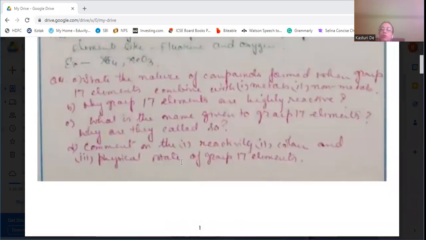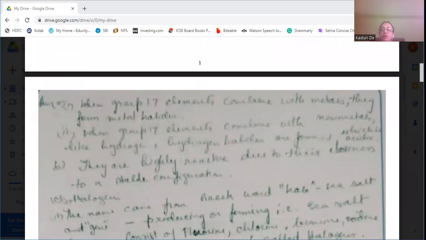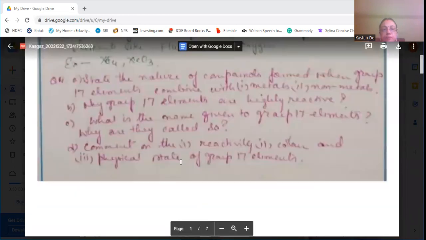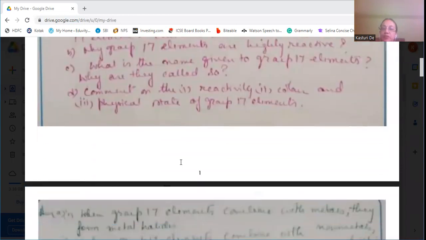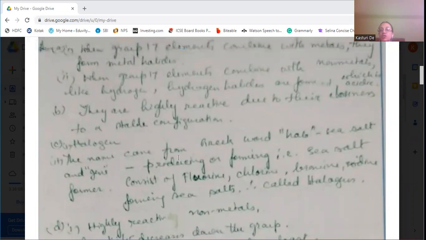What is the name given to group number 17 and why are they so called? They are named halogens. But first, why are group number 17 elements highly reactive? They are highly reactive due to their closeness to the stable configuration. They have 7 electrons in the outermost shell, that is, they are very close to the stable electronic configuration. They only need to accept one electron to form the stable electronic configuration. That's why they are very reactive elements, highly reactive non-metals.